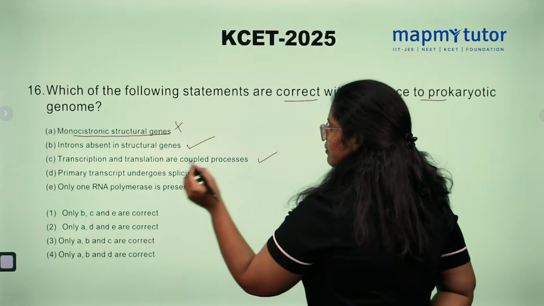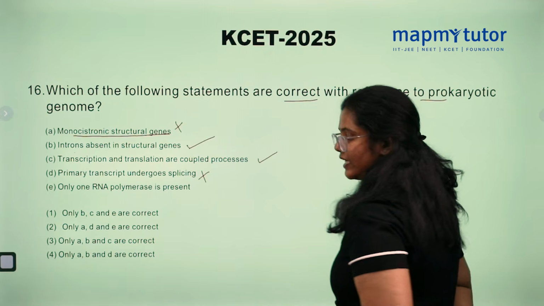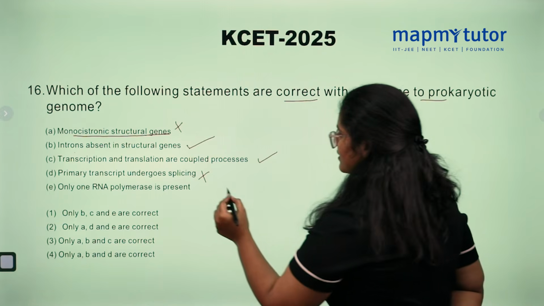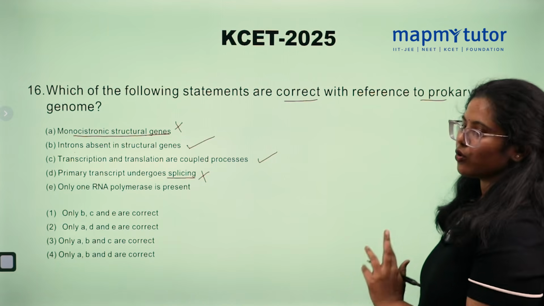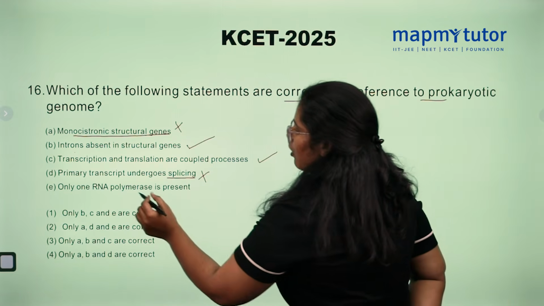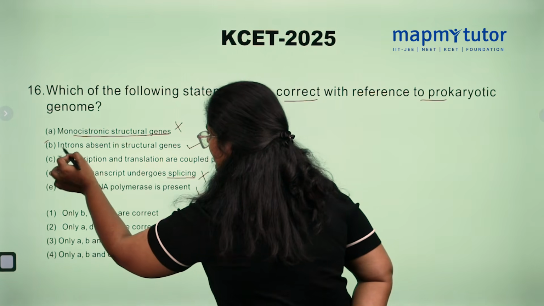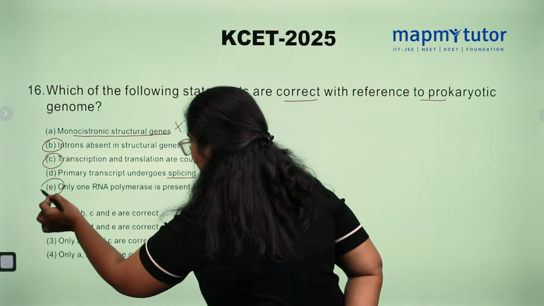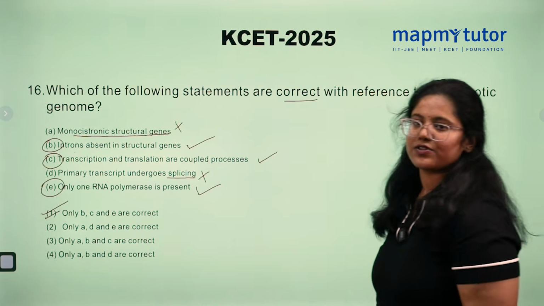True. Primary transcript undergoes splicing? False. In eukaryotes, splicing happens, whereas in prokaryotes no such process is done. Only one RNA polymerase is present. So B, C and E are the correct options. That is, the first option is correct.